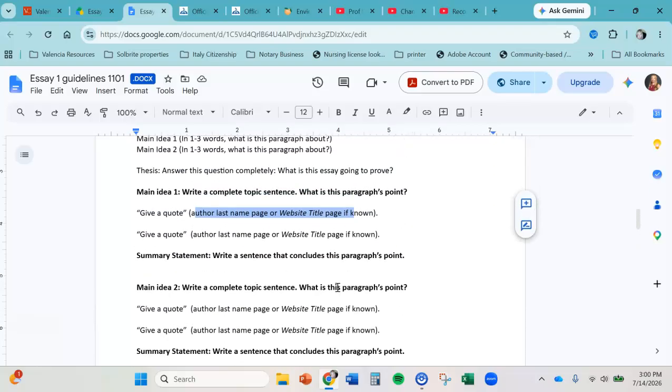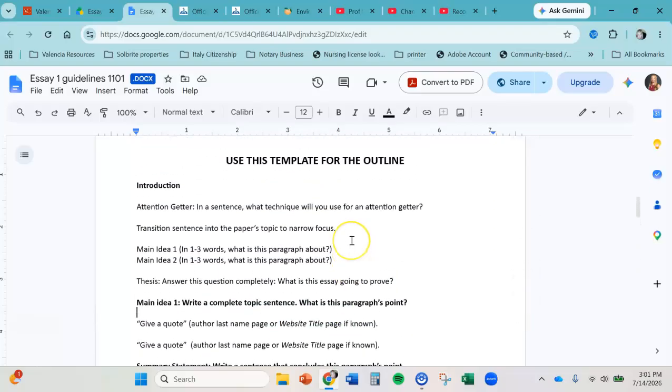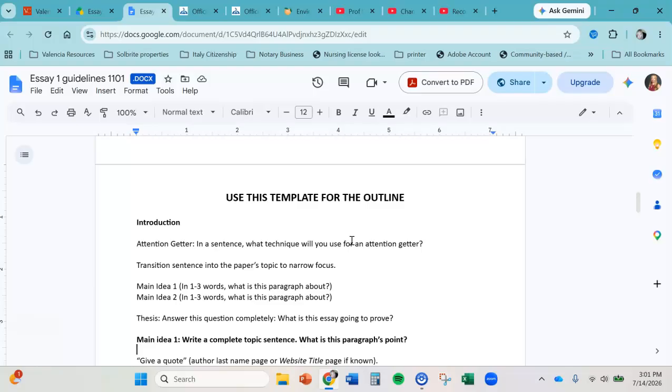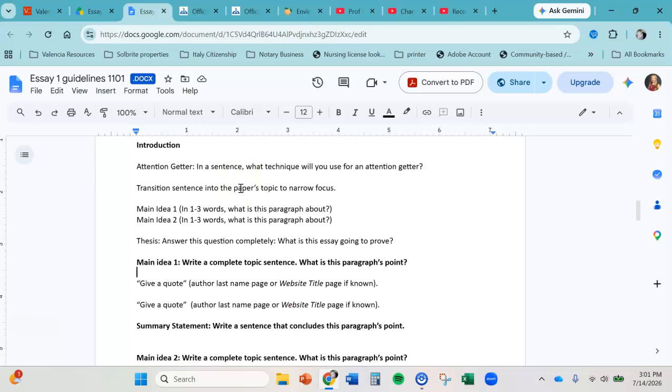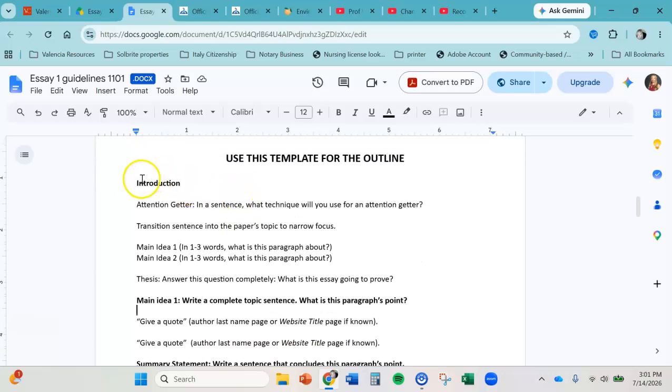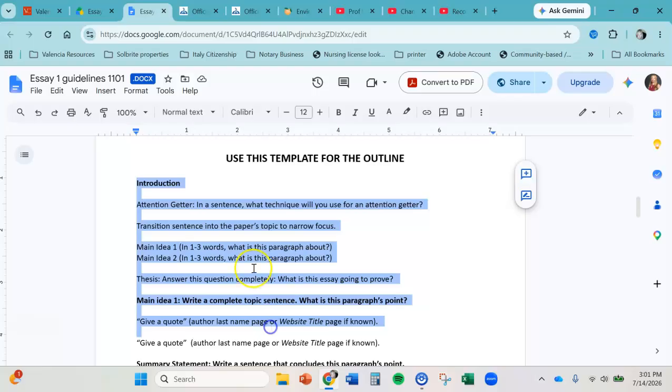If you need help, please let me know. This is a mandatory assignment, and until it is 100% correct, you cannot move forward on drafting this paper. So making sure you get it right the first time is what's really going to matter. My suggestion when you get to the outline, and you'll see this again, is copying and pasting this and then using the template.